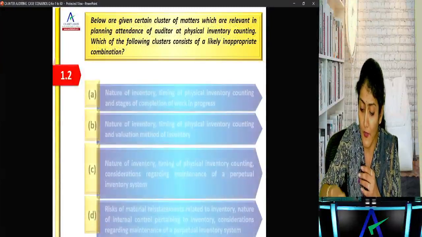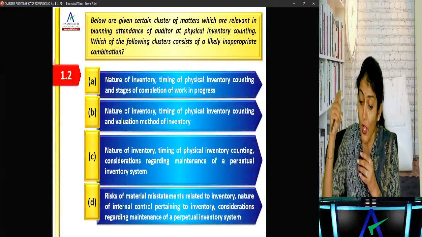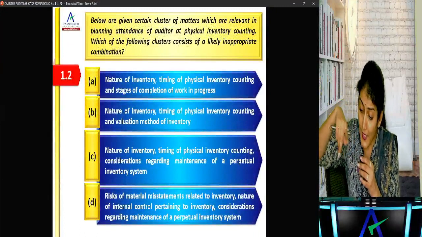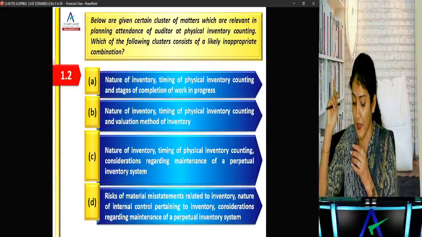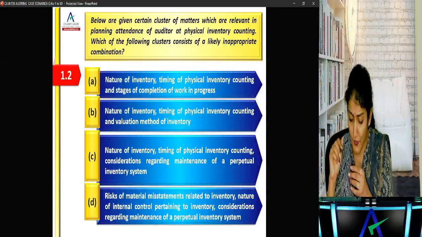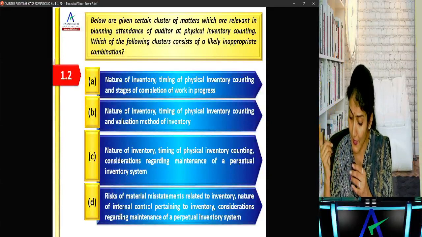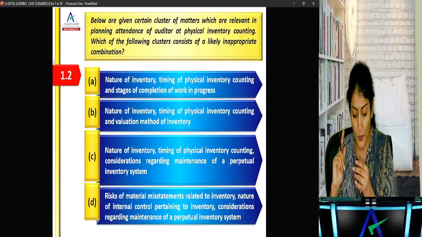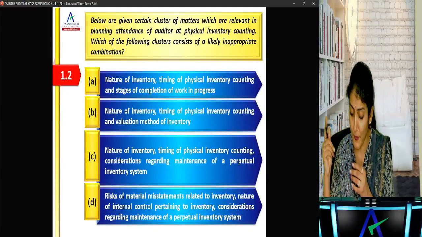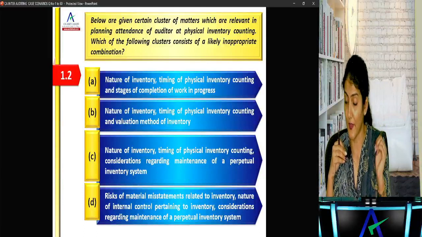Below are given certain clusters of matters which are relevant in planning attendance of auditor at inventory counting. Which of the following clusters consists of a likely inappropriate combination? That is, three combinations are right and one combination is wrong. Nature of inventory, timing of inventory counting, stages of completion of work in progress. Nature of inventory, timing of counting, valuation method. Nature of inventory, timing of inventory, whether client is using perpetual inventory system. And risks of material misstatement related to inventory, nature of internal control relating to inventory, and considerations regarding maintenance of a perpetual inventory system.